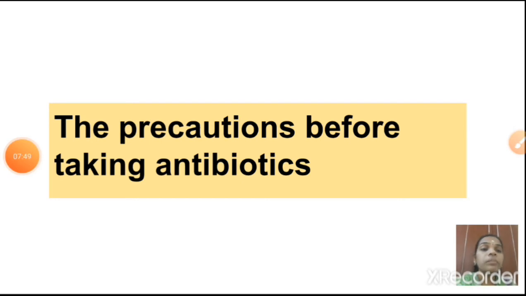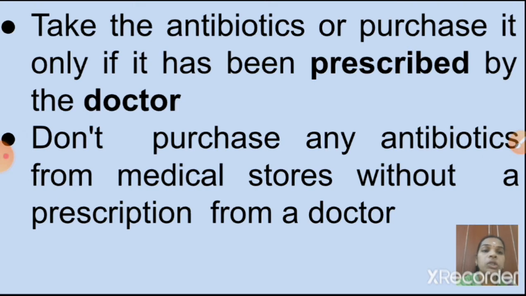So now children, the precautions before taking antibiotics we are going to discuss now. Which kind of precautions we should follow? First one is, take the antibiotics or purchase it only if it has been prescribed by the doctor. So without a doctor's prescription you don't take any antibiotic. Don't purchase any antibiotics from medical stores without a prescription from a doctor.